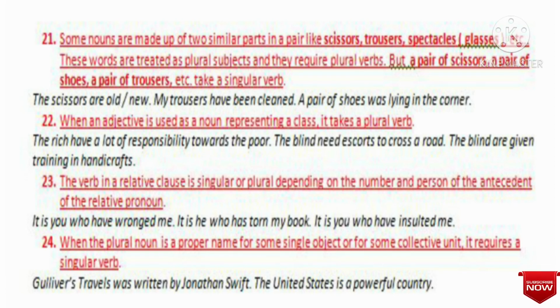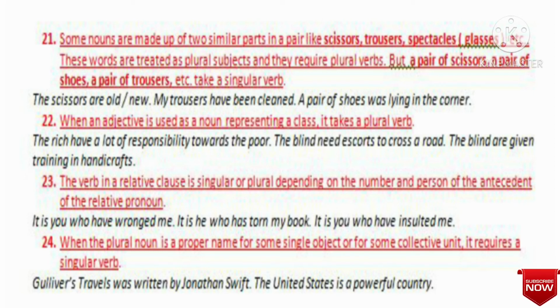The rich have a lot of responsibility towards the poor. Here the rich means the rich people, the poor means the poor people or the poor man. Rich, poor, these are two adjectives, but here the rich and the poor are used as nouns. So we used the plural verb, that is have.